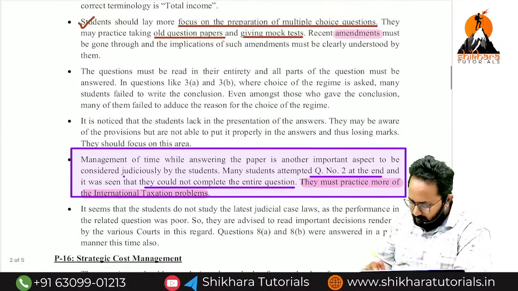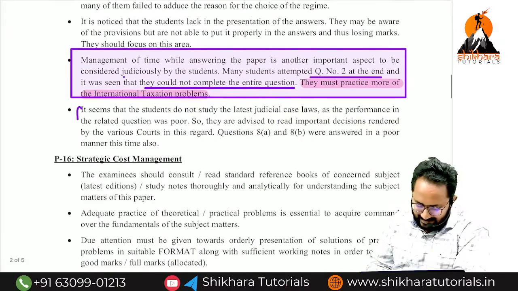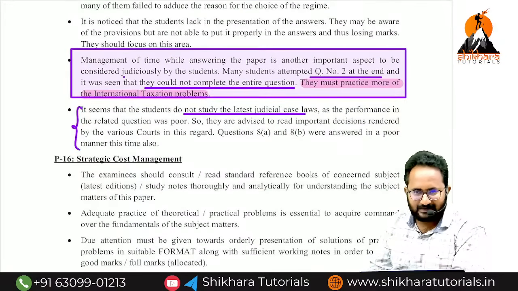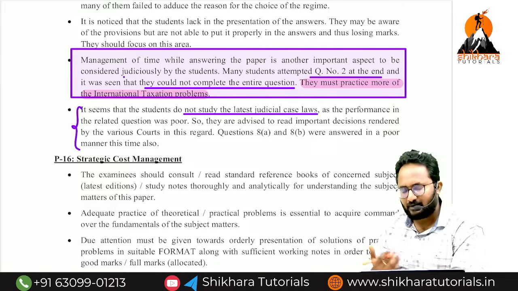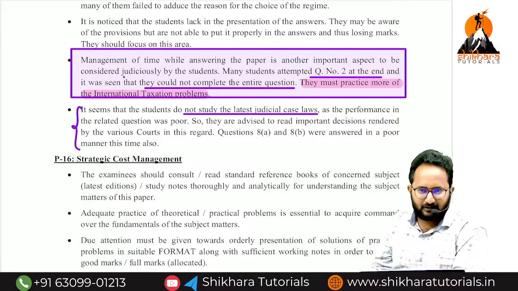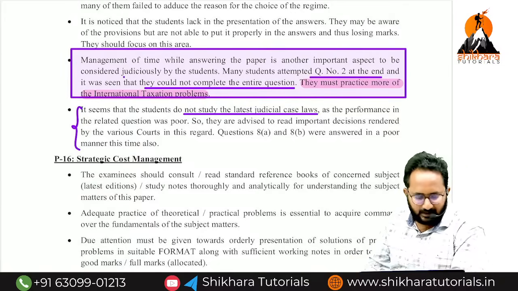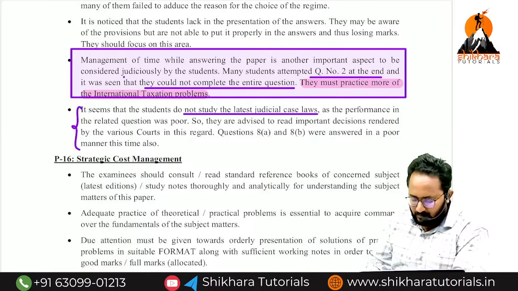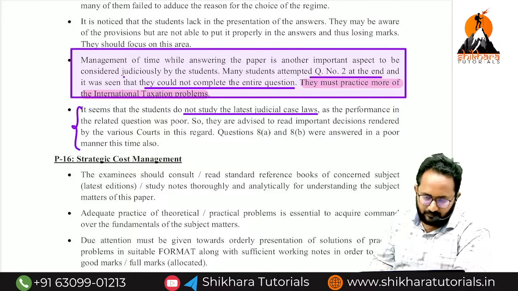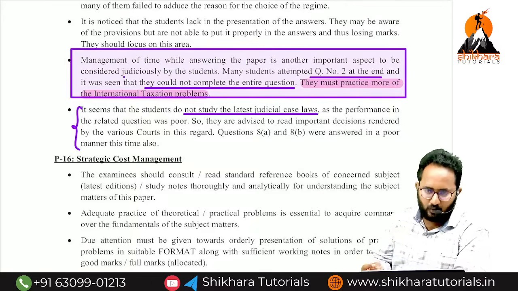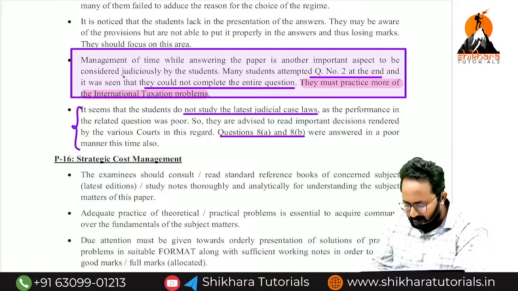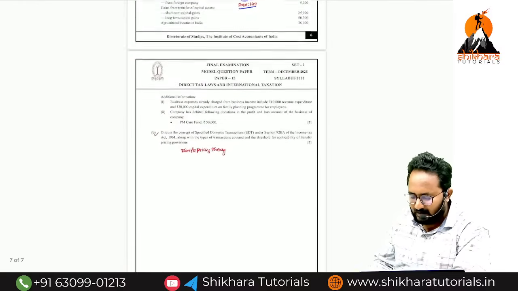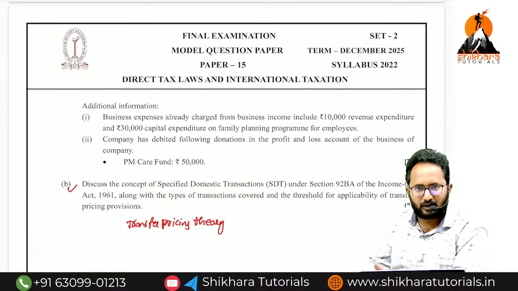Next, last 8A, 8B, mostly they will give the case laws last. Many students are ignoring these case laws. That's why I am always saying, in our entire income tax I gave 6 to 7 cases: Pepsi Foods Limited, as well as Lodi Properties, as well as Soundarya Nurseries, and the Manjula Shah case law. These are the case laws. At least you have to prepare to attempt 8A and 8B. Unfortunately, in MTPs they have not given case law questions. They have given normal questions in MTP.